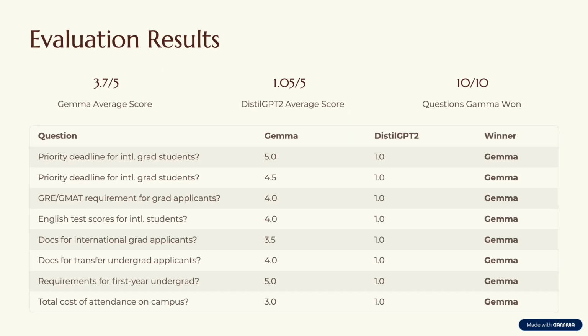The results show a clear difference between the models. Gemma achieved an average score of about 3.7 out of 5, and DistilGPT-2 scored around 1.05. So Gemma produced correct and grounded answers in most cases, while DistilGPT-2 often failed by repeating the questions or generating incorrect information. This demonstrates that instruction-tuned models are much more effective in RAG systems.